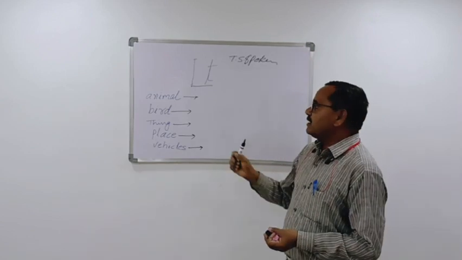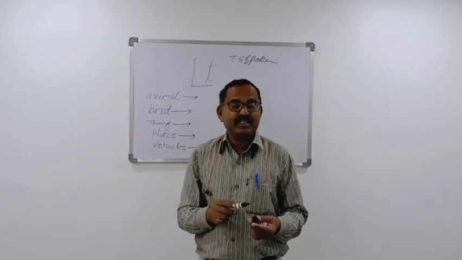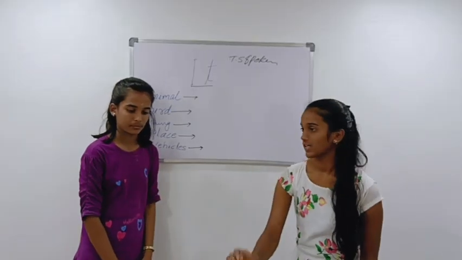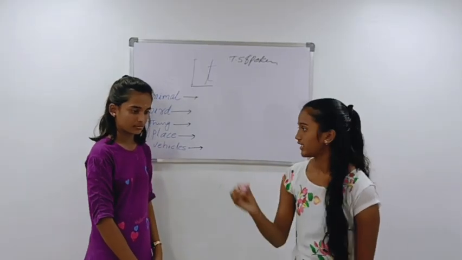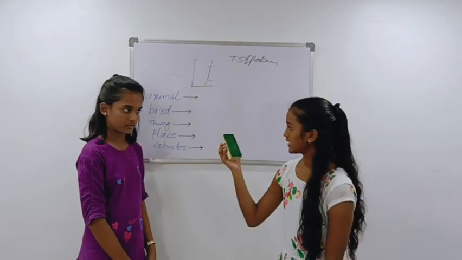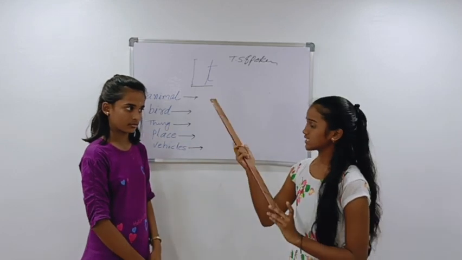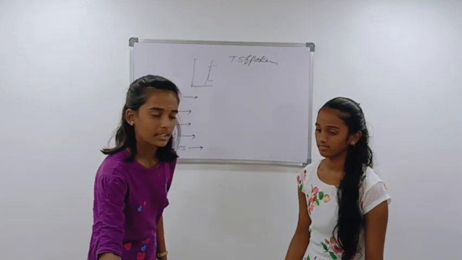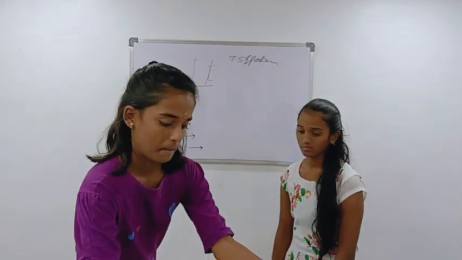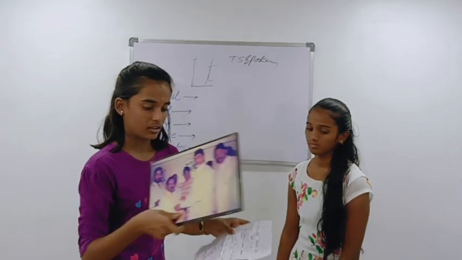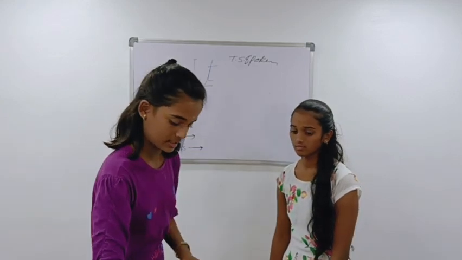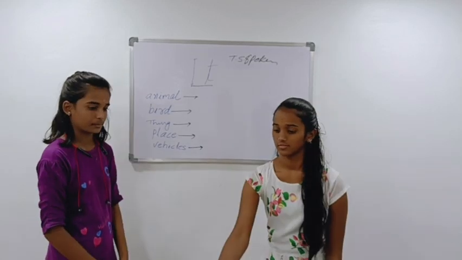Now the students talk about different things. See how they are talking. It is a bangle. It is a flower. It is an ink bottle. It is a duster. It is a stick. It is a marker. It is paper. It is a picture. It is a book. It is a whiteboard.